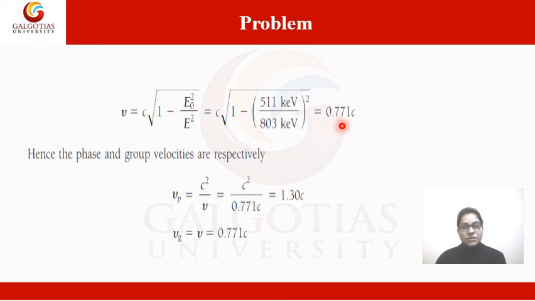According to the formula, group velocity is equal to the particle velocity, so Vg = V. Our group velocity is 0.771c. And what is our Vp? Phase velocity is c²/V, so c² divided by 0.771c. When we calculate this, we get Vp = 1.30c. Now in this problem we have calculated all the things.